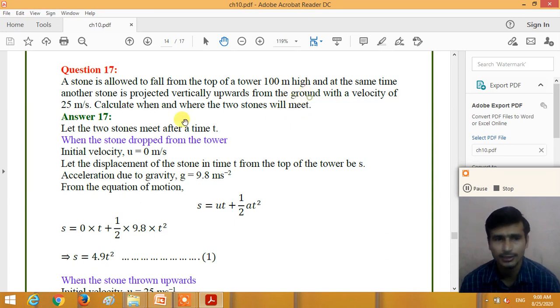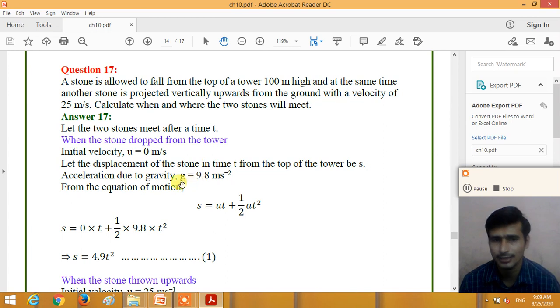So let the two stones meet after a time t. One stone is dropped from the tower of height 100 meters. Initial velocity of the stone u is 0 meters per second. Let the displacement of the stone in time t from the top of the tower be s, right?